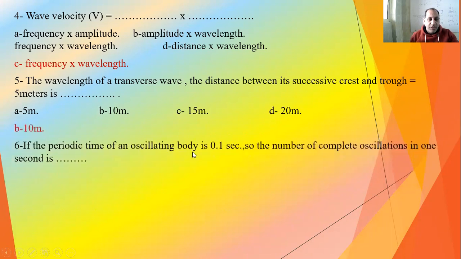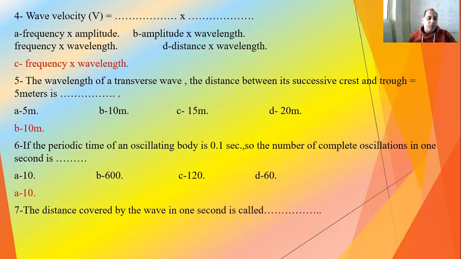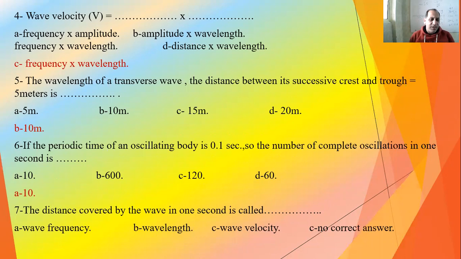If the periodic time of an oscillating body is 0.1 second, the number of complete oscillations in 1 second is the definition of frequency. So the periodic time is 0.1, and the frequency is 1 over 0.1, which is 10. The distance covered by a wave in 1 second: distance by time is velocity, the wave velocity.